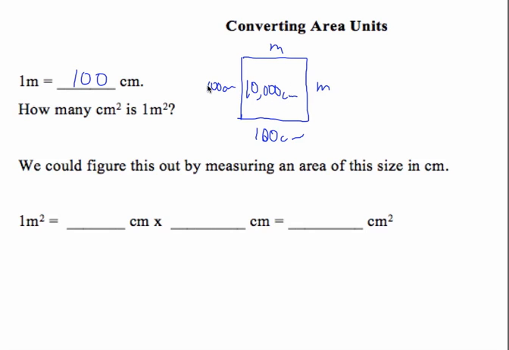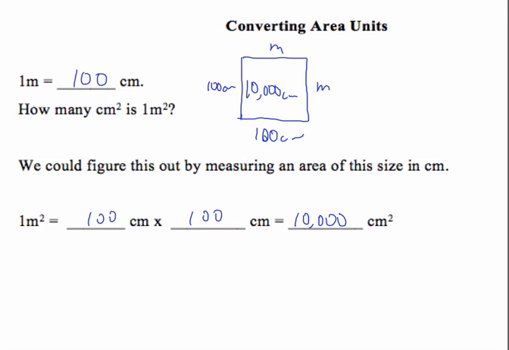Okay, so it's not times 100, it's times 10,000, which is actually 100 squared. So if you're converting square units, then you square the unit conversion for the one-dimensional units. Okay, so 1 square meter is 100 centimeters times 100 centimeters, which is 10,000.